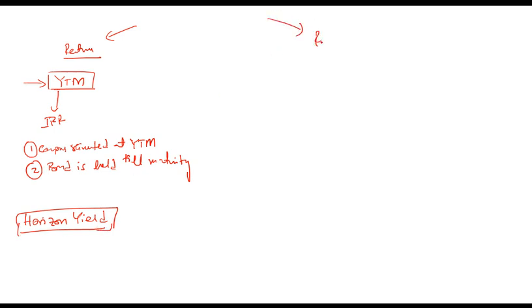When we talk about risk, the key risk is the risk of change in price of the bond. Why would the price change? Price changes due to changes in interest rate, or changes in YTM. So how do we analyze risk?